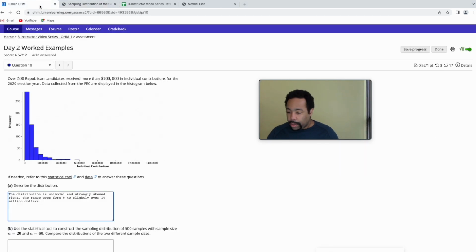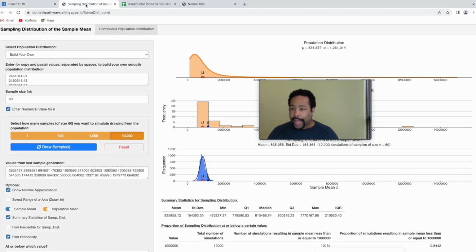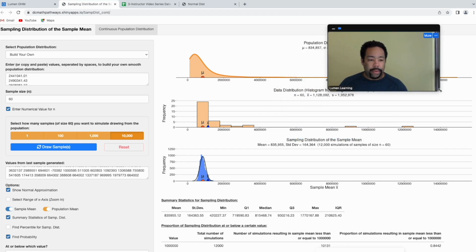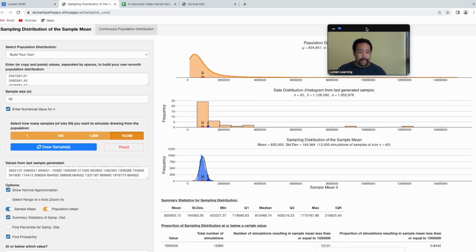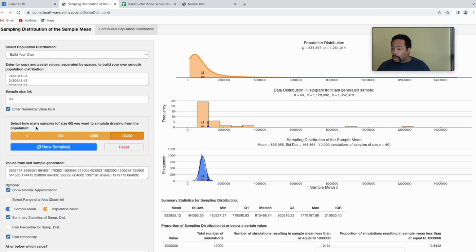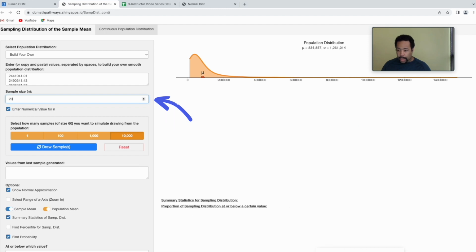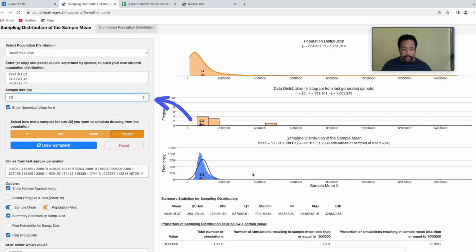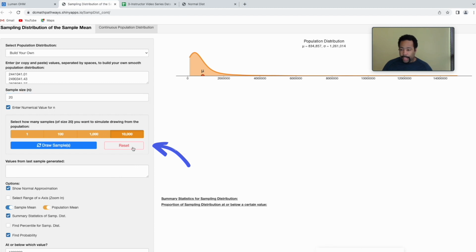All right, so we want to do sample sizes of size 20 and 60. Let's do 20.